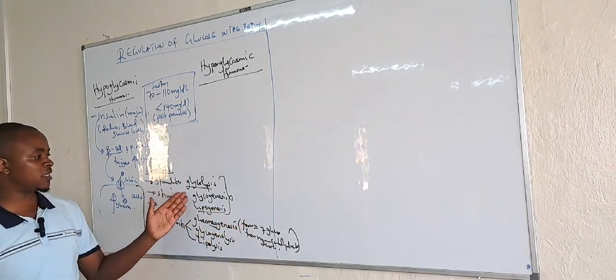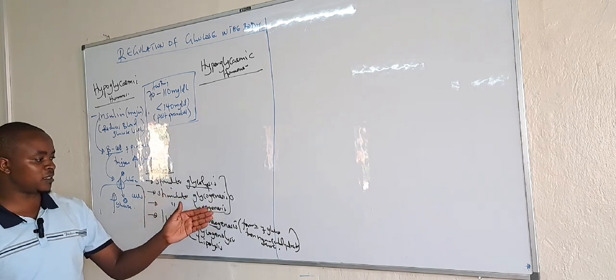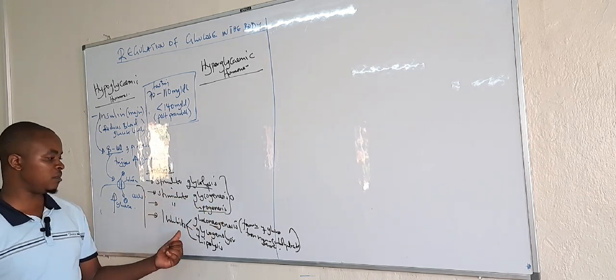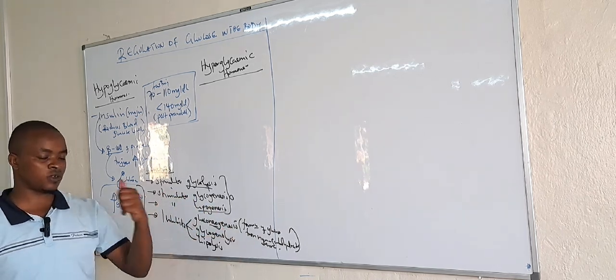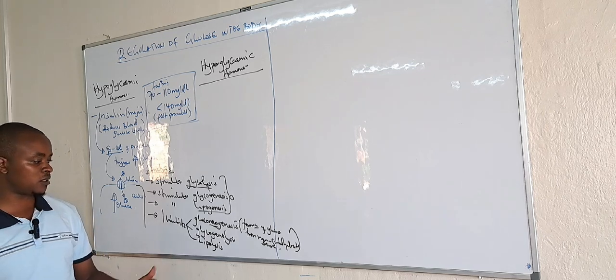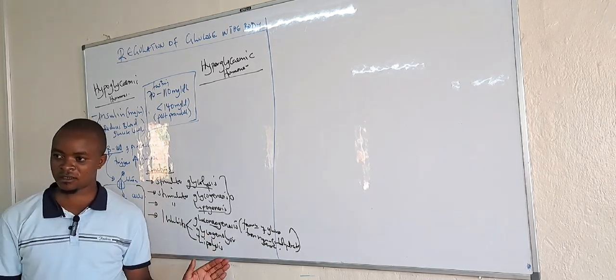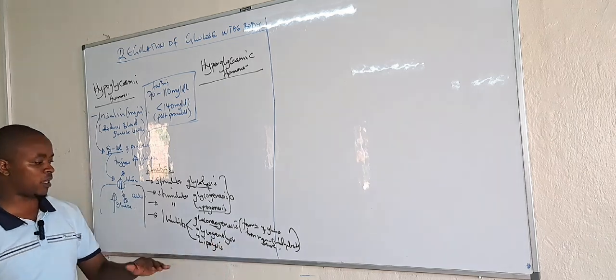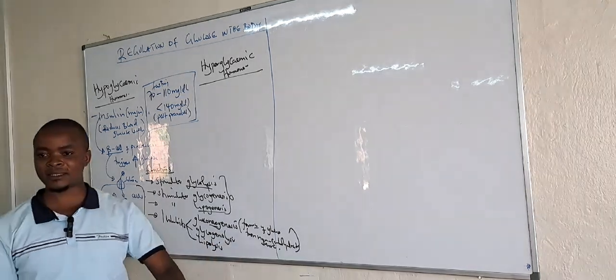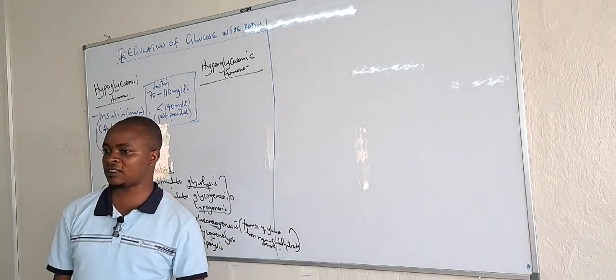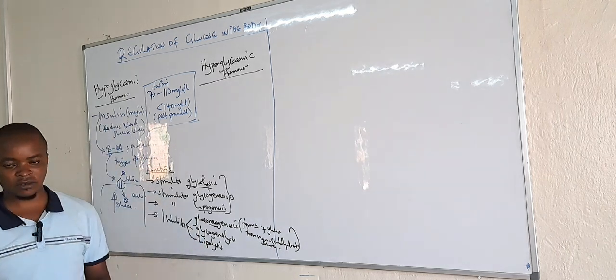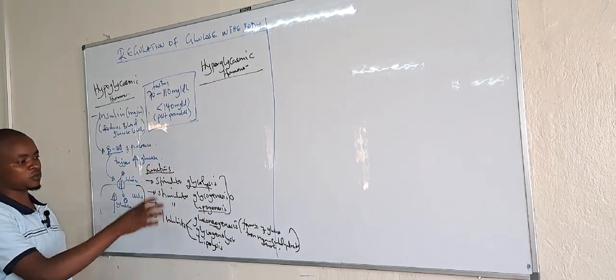It stimulates glycolysis, glycogenesis, lipogenesis, then inhibits gluconeogenesis, glycogenolysis, which is breakdown of glycogen to glucose, then lipolysis, which is breakdown of fats into free fatty acids and glycerol. That is the role of insulin in the body.